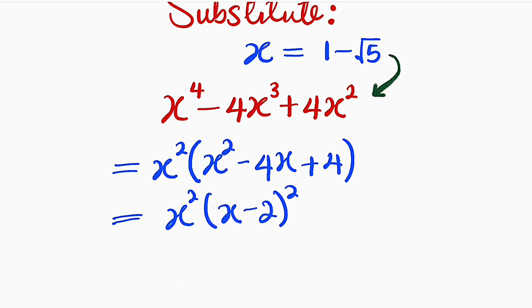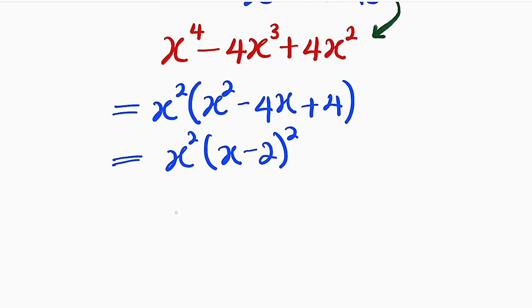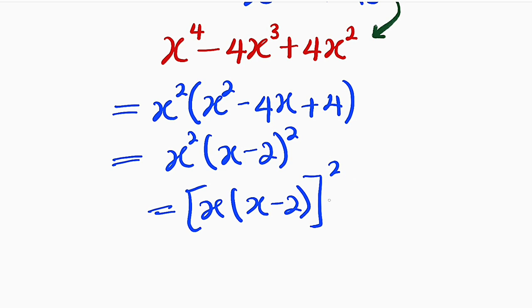Since they have the same exponent, we can assign them a single exponent. That is x multiplied by x minus 2, then whole squared, everything squared. Once you expand this, you have to get this back. And from here, you can expand this one as well, but I don't want to do that for a reason. I'm going to show you why.